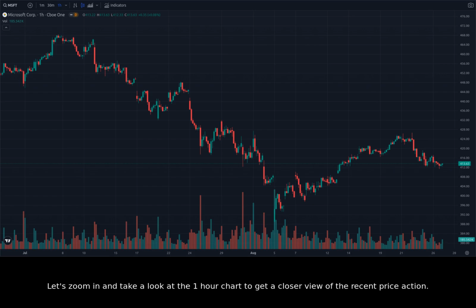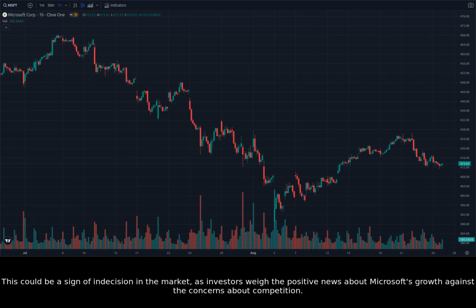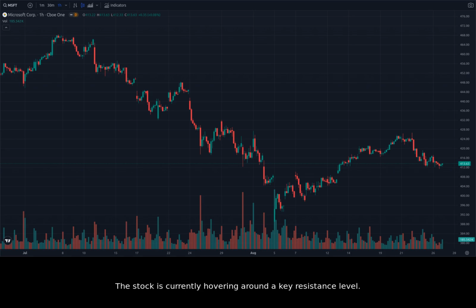Let's zoom in and take a look at the 1-hour chart to get a closer view of the recent price action. Over the past few hours, Microsoft has been trading within a tight range, suggesting consolidation. This could be a sign of indecision in the market, as investors weigh the positive news about Microsoft's growth against the concerns about competition. The stock is currently hovering around a key resistance level. A break above this level could signal a continuation of the bullish trend. On the other hand, a break below the resistance level could indicate a potential pullback.